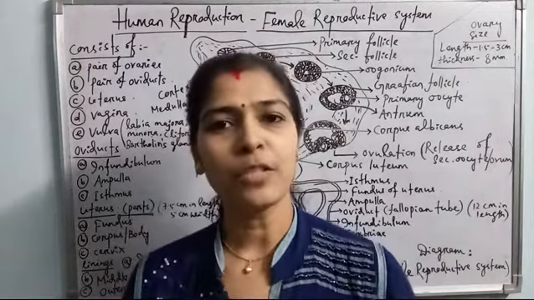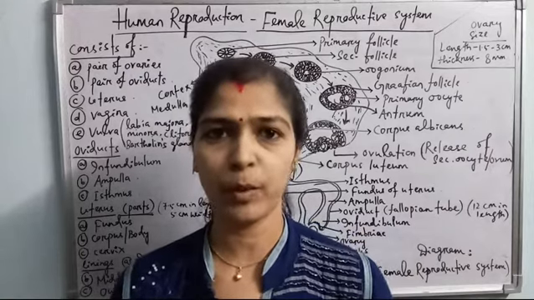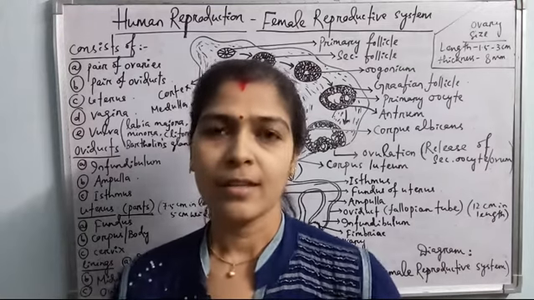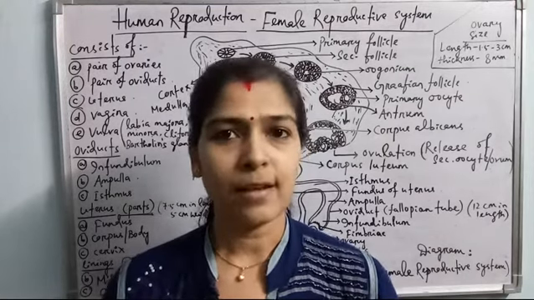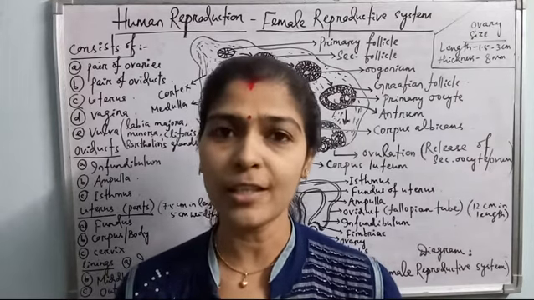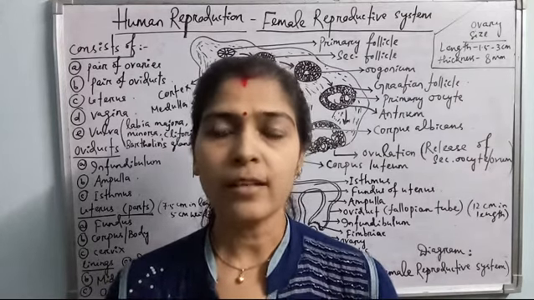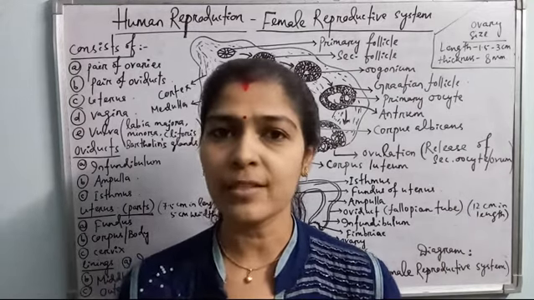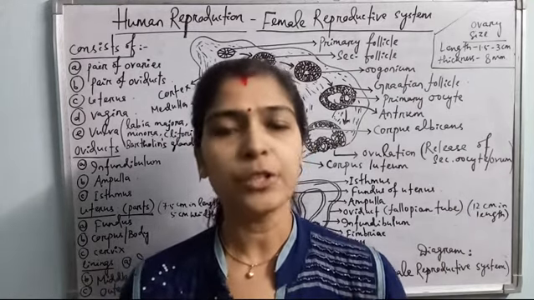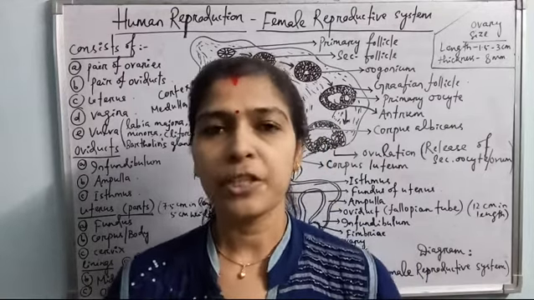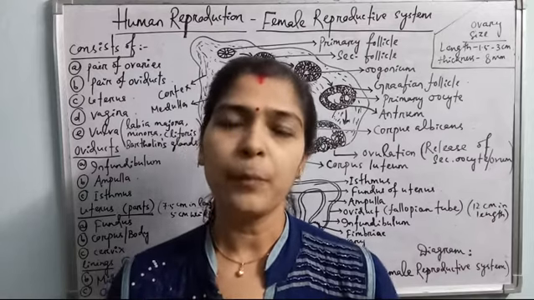Today we'll discuss sexual reproduction in human beings, and especially the female reproductive system. As we discussed last class, reproduction is a physiological or biological process by which living organisms bring the next generation. As human beings are multicellular and complex organisms, sexual reproduction is seen in us, and humans are dioecious: males and females exist with their respective reproductive systems.